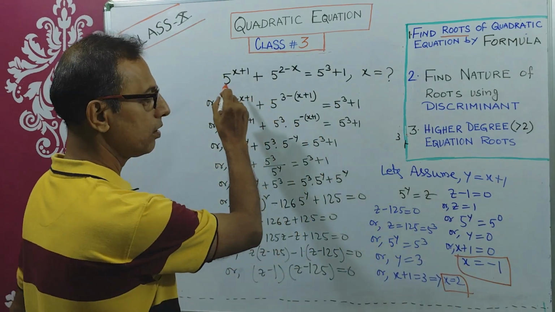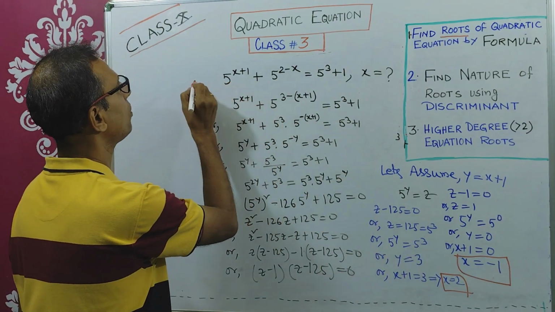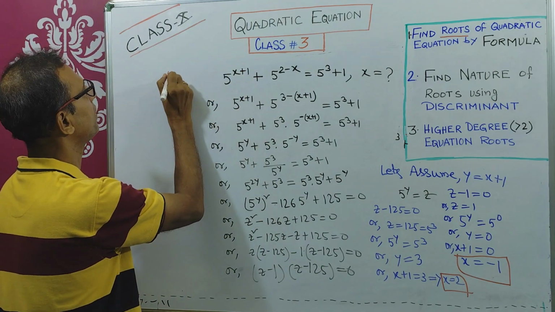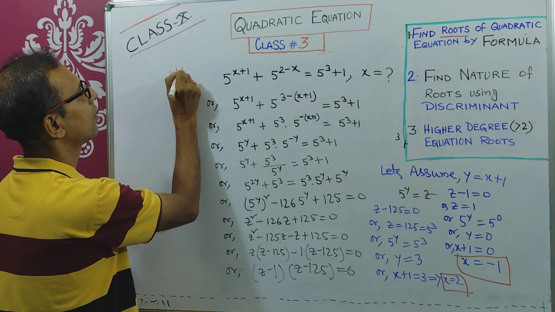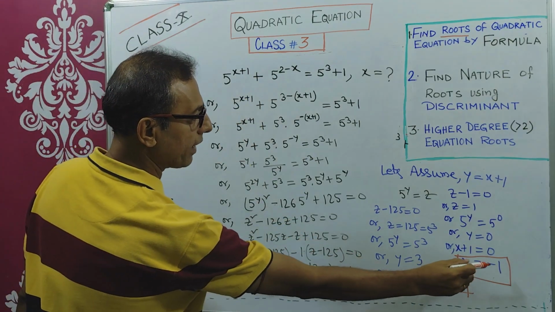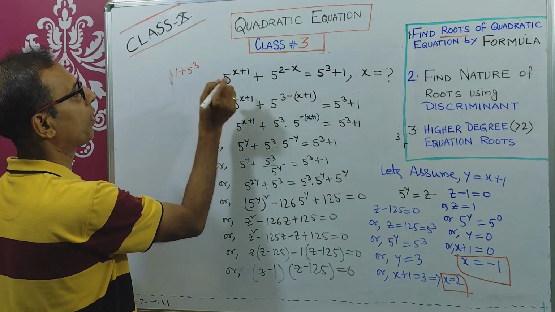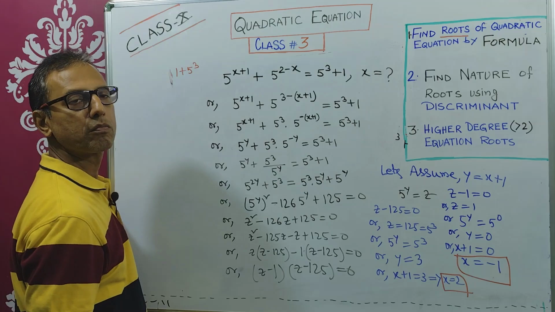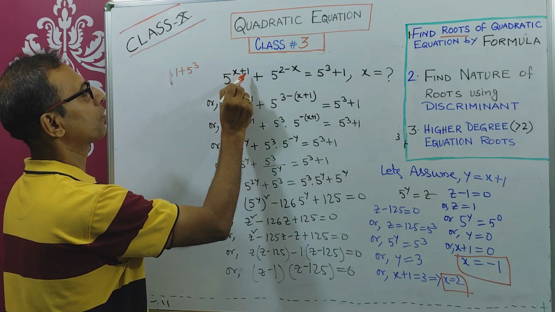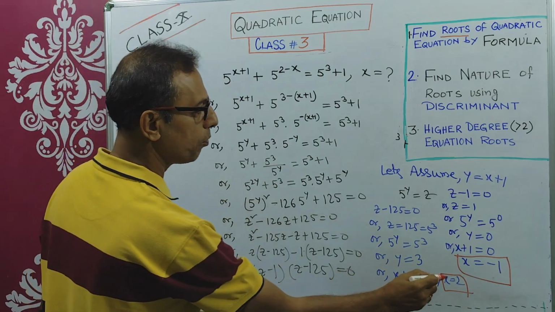Now you replace these and find out whether they satisfy this criteria. x equals to -1. So 5 to the power -1 plus 1 means 5 to the power 0. 5 to the power 0 means it is 1. Plus 5 to the power 2 minus of -1, right? 2 minus of -1 means 5 cube. So 1 plus 5 cube. Here also 5 cube plus 1. Another one is x equals to 2. So 5 to the power 2 plus 1 is 5 cube. 5 to the power 2 minus 2, 0. That means 1. So 5 cube plus 1. So both the roots satisfy it.